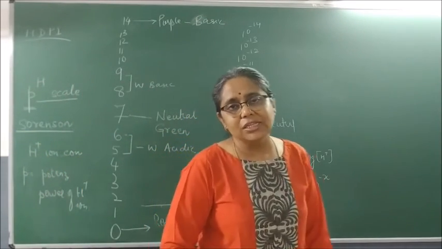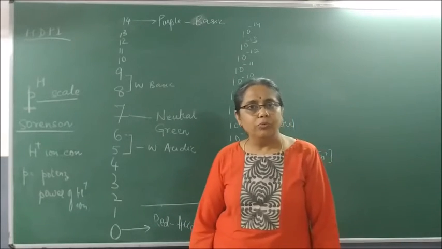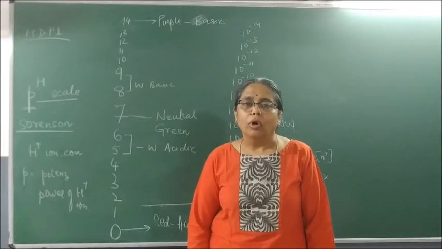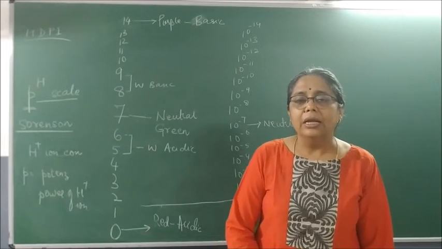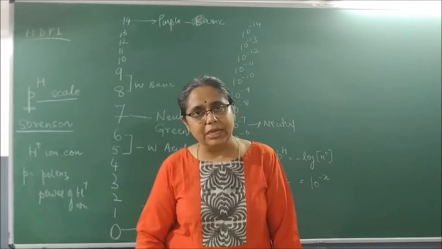The pH is tested with the help of a universal indicator. What is universal indicator? It is a mixture of many indicators.